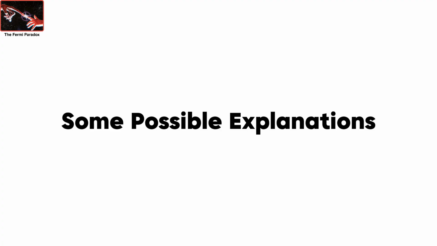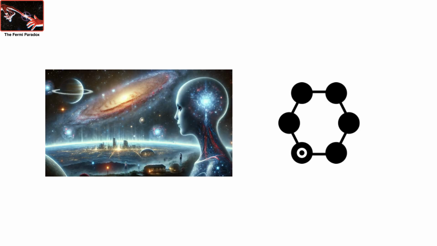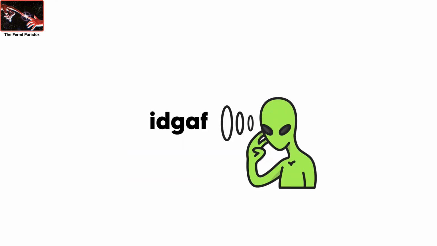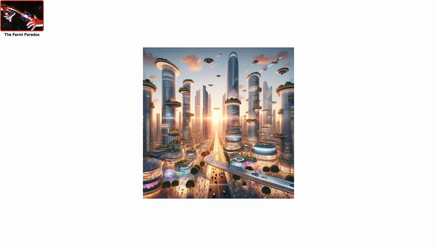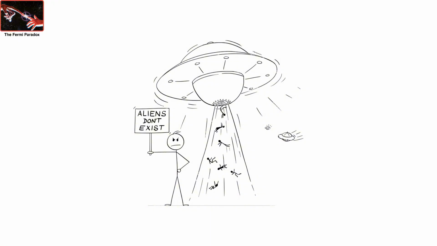Some possible explanations. We're rare or alone. Life may be extremely rare, and Earth is a unique exception, or intelligent life might be even rarer, or self-destructive. They're avoiding us or don't care. Advanced civilizations may be following a prime directive, avoiding contact with less advanced worlds. They're already here, or we missed them.